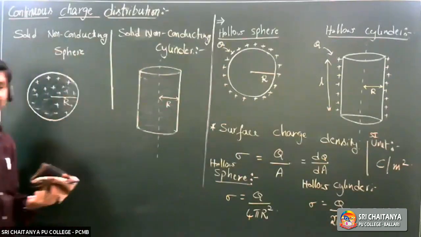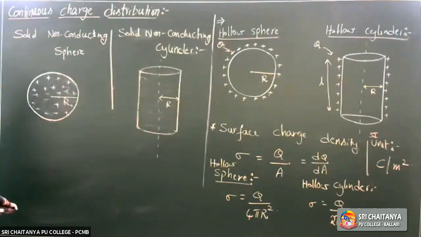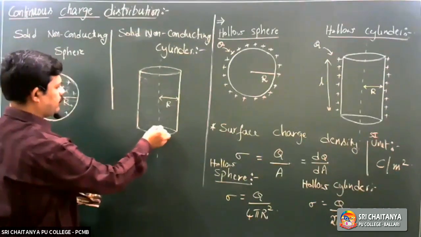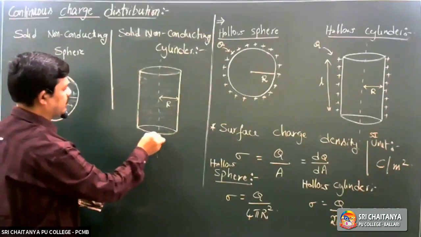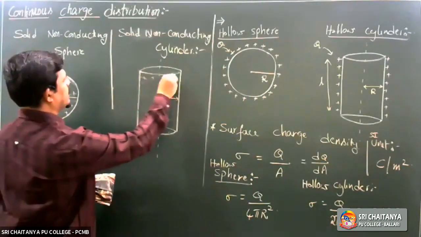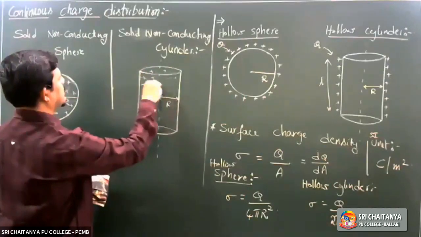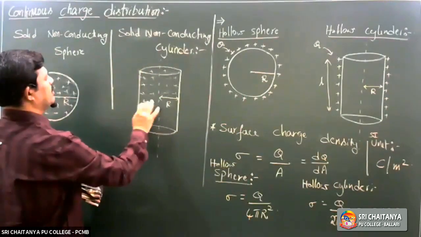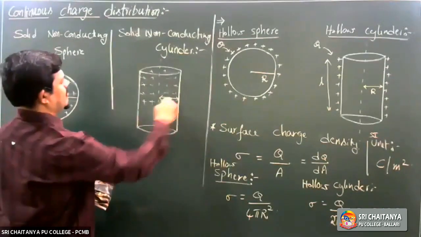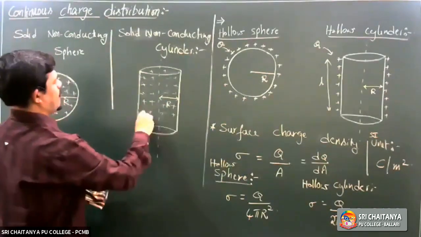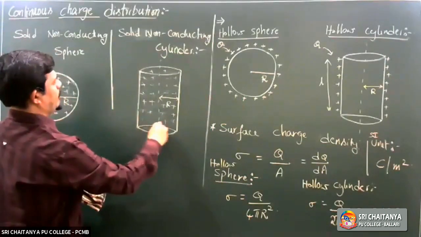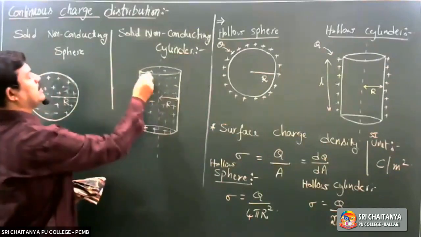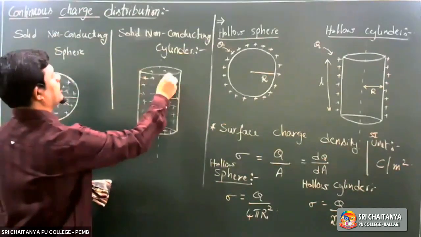That is a hollow cylinder, right? For this solid cylinder, whenever you give a charge or it is charged, the charge resides even inside also. The charge is distributed throughout its volume.